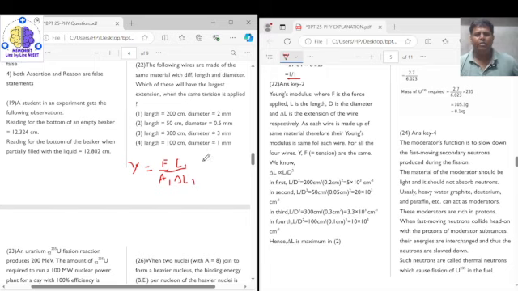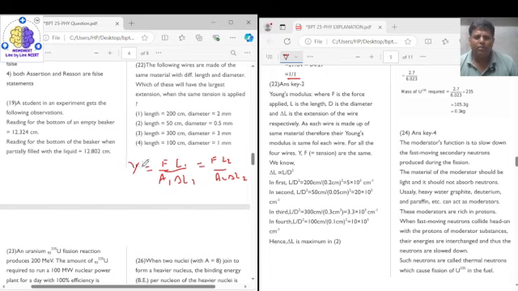Different length and different. Okay. Now what we get from here is, we can say if this is equal to F upon A2 into delta L2, right? So we need to find the extension. We are talking about the extension, right?